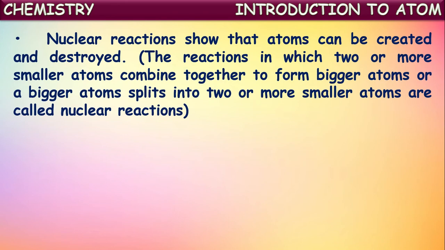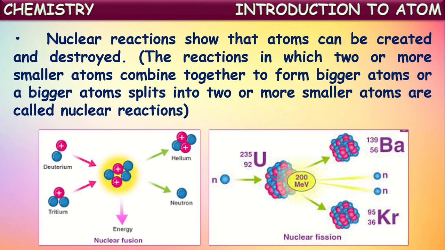Another point is that nuclear reactions show that atoms can be created and destroyed. Actually, in Dalton's atomic theory, he proposed that atoms can neither be created nor be destroyed. Atoms are the ultimate particles and they cannot be created nor destroyed, he said. But later on, they found certain nuclear reactions in which atoms are being created and even destroyed.